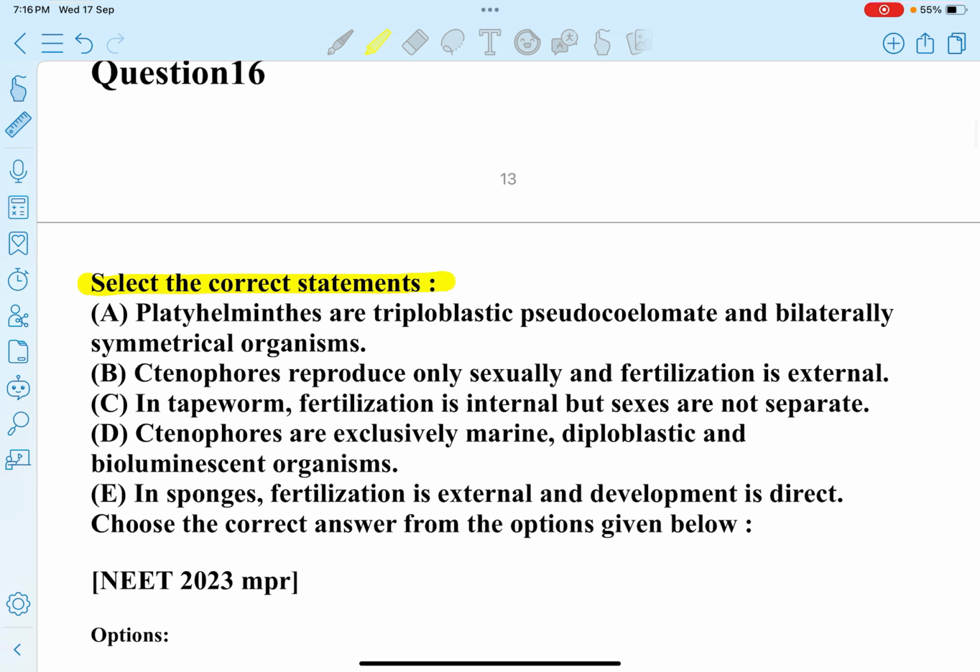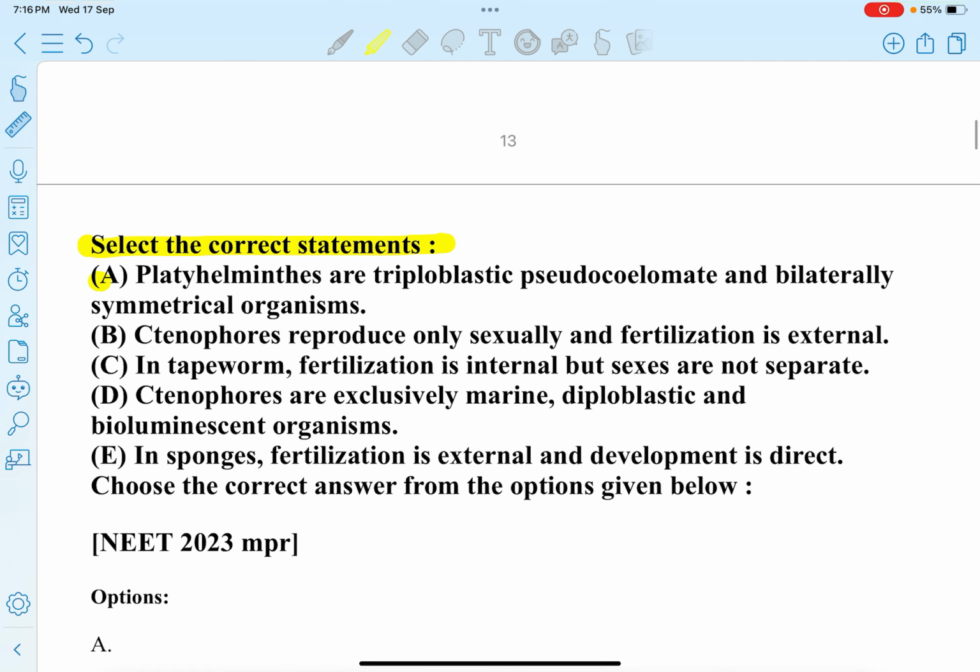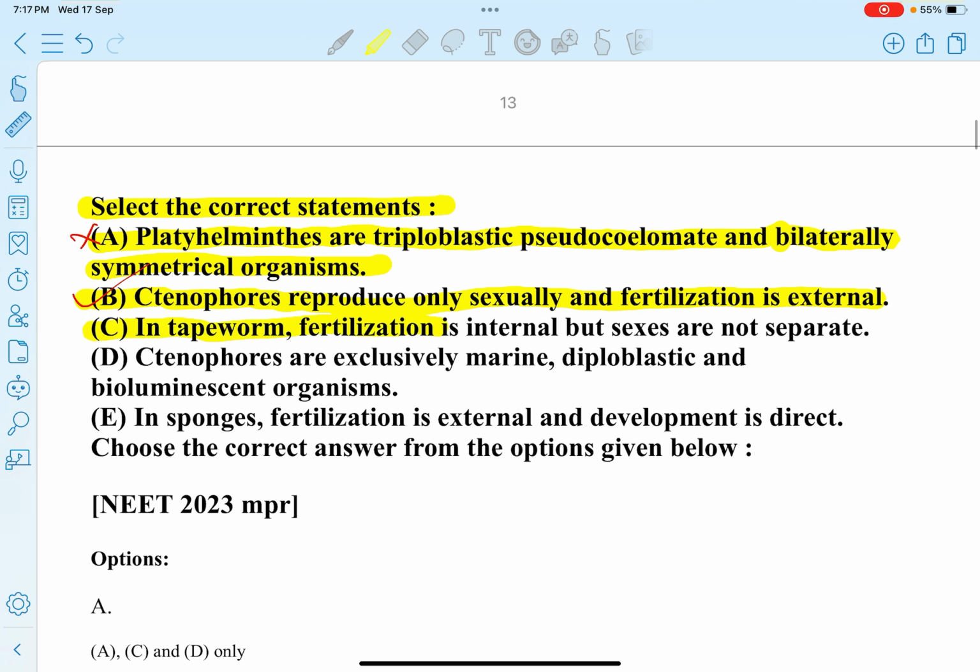select the correct statement. So statement A, platyhelminthes are triploblastic pseudocoelomates and bilaterally symmetrical organisms. This statement is incorrect. Next statement B, ctenophores reproduce only sexually and fertilization is external. This statement is correct. Next statement C, in Taenia, fertilization is internal but sexes are not separate.